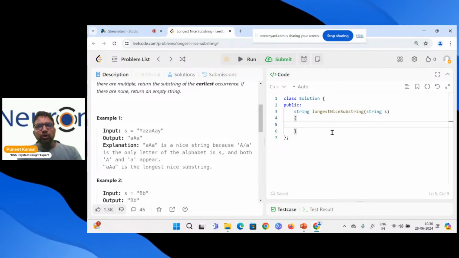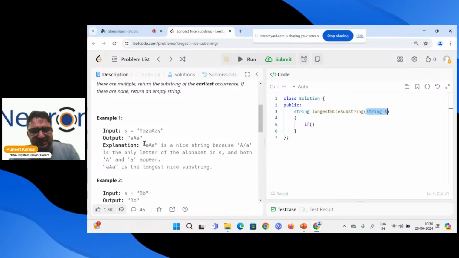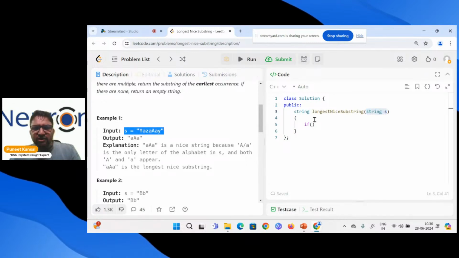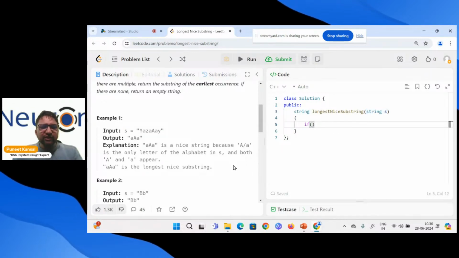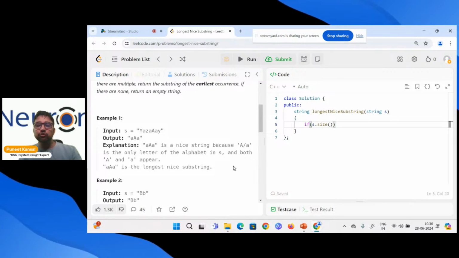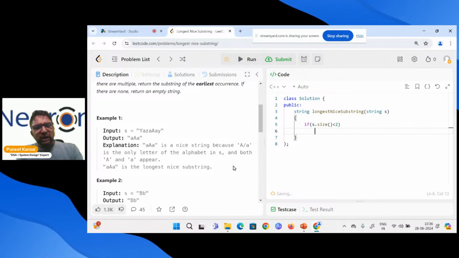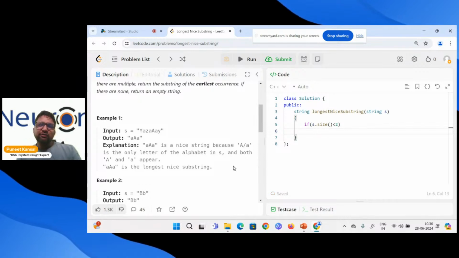First I'm writing a base condition. You can see that they provide us one string s. First of all, I'm checking the length of this string, s dot size or length, whatever function you use. In C++ size, in Java we use length, and in Python we use the len function. If the size of s is smaller than 2, the string may be of size 0 or 1, so we don't have a nice substring.